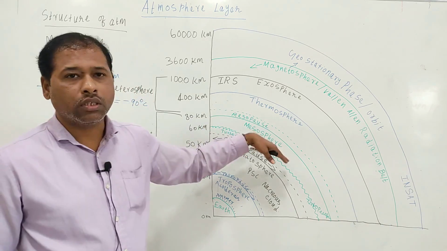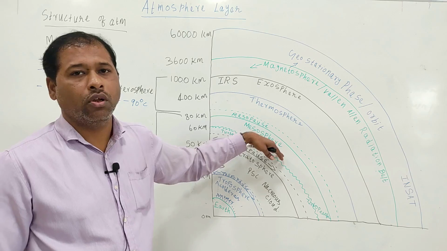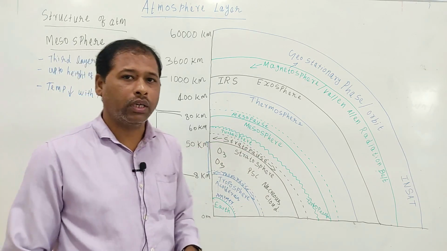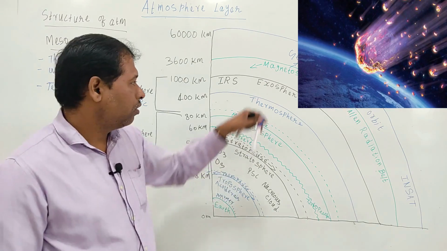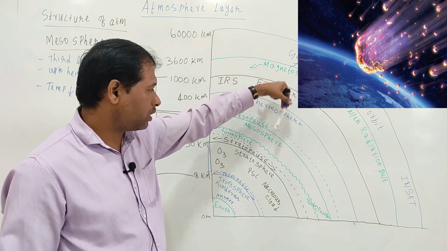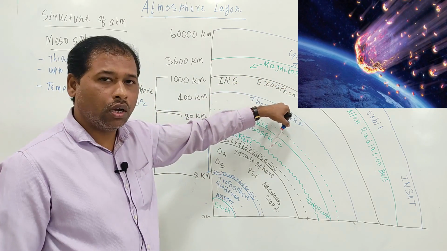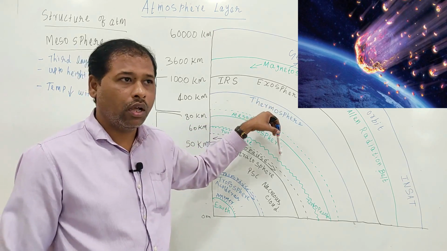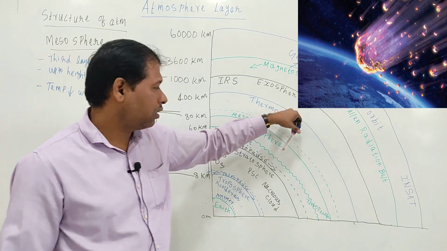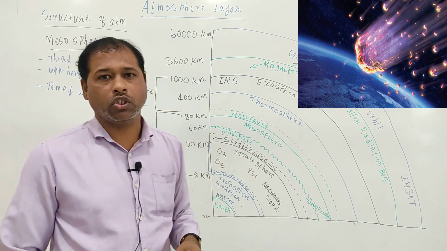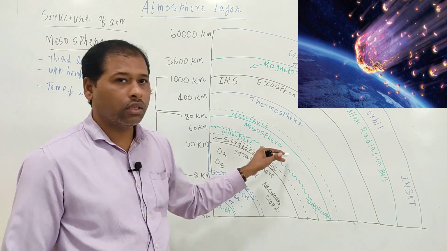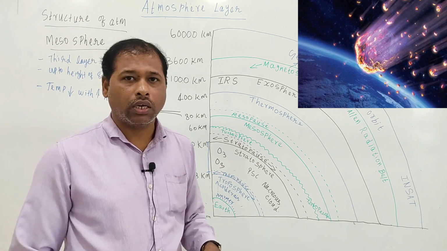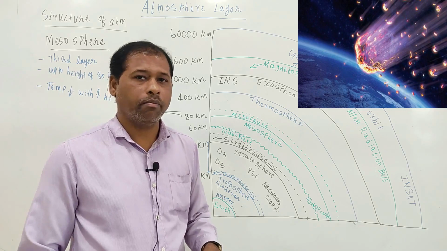Okay. The mesosphere contains a larger amount of iron and other metals, because when meteors enter the mesosphere, they vaporize, and some material is left in this layer. So this leftover material contains more iron and other metals.